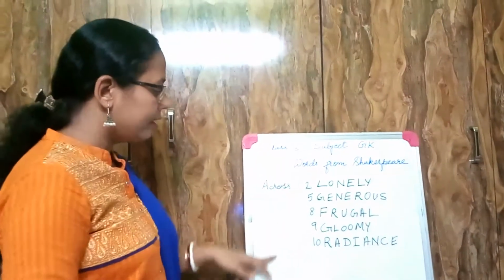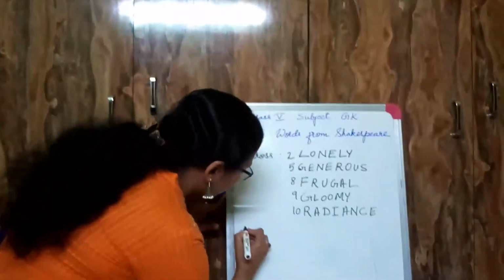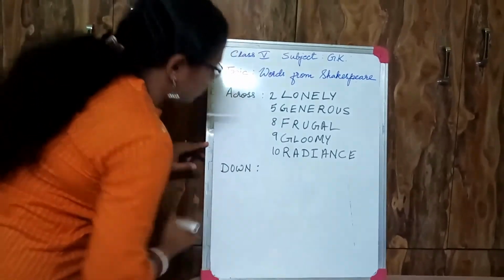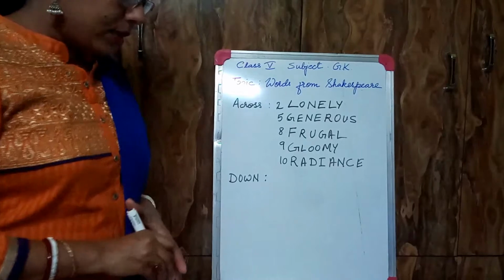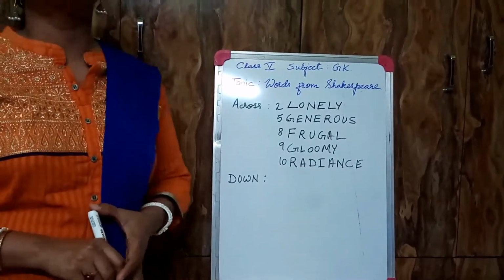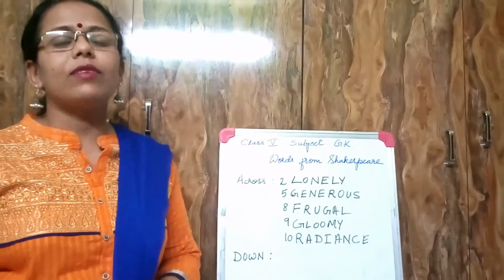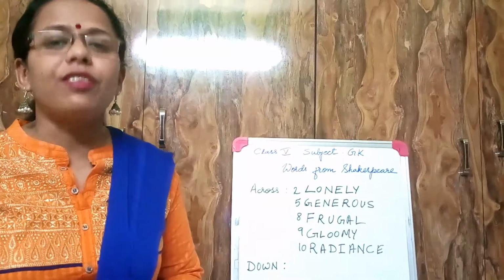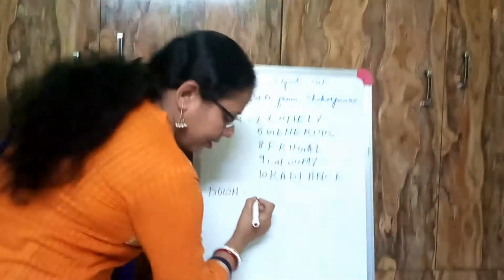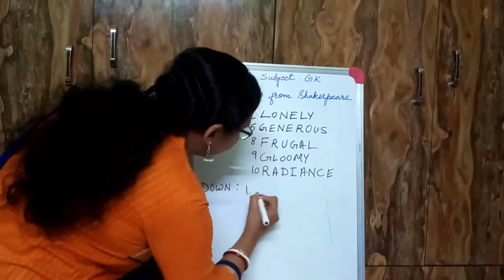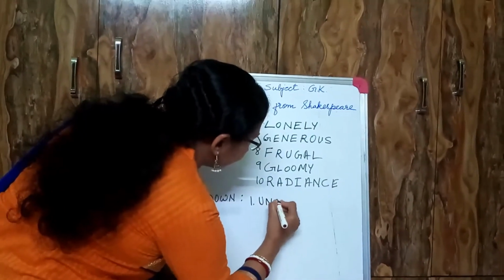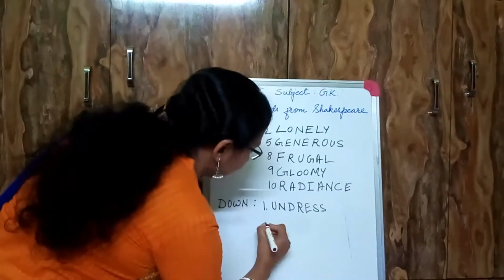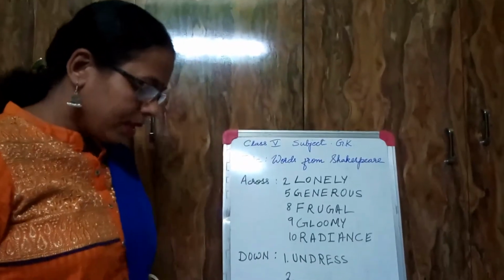Next comes downwards. Now we are going to write the downward words. I am going to start. First clue: to take off one's clothes. If someone is taking off one's clothes, he defined it as undress. The number is number 1, undress, D-R-E-S-S.